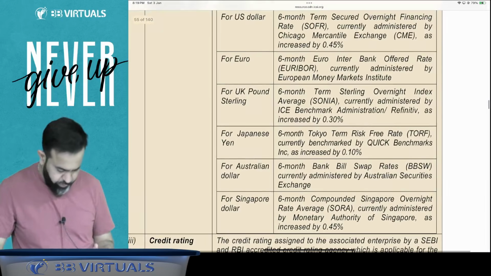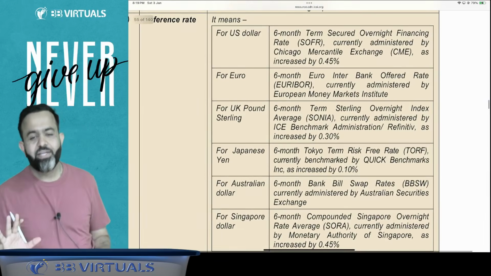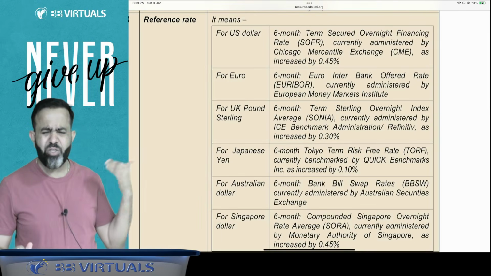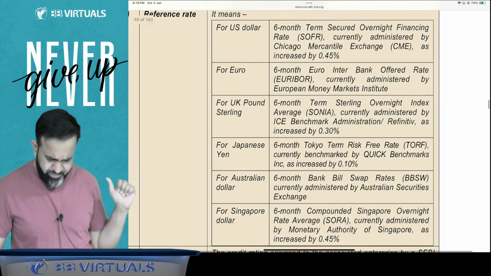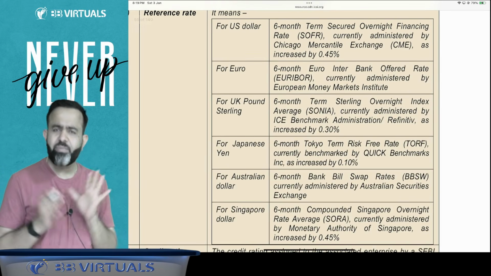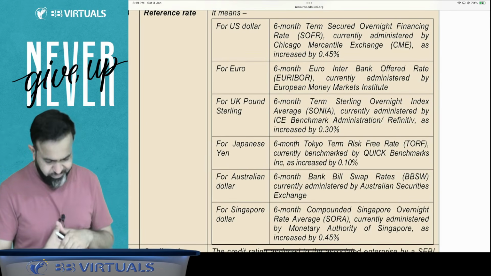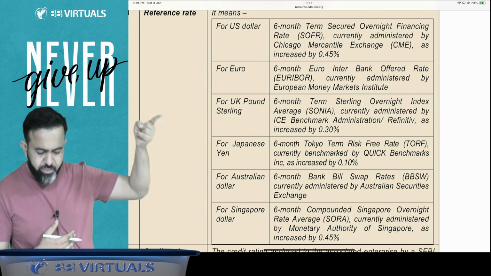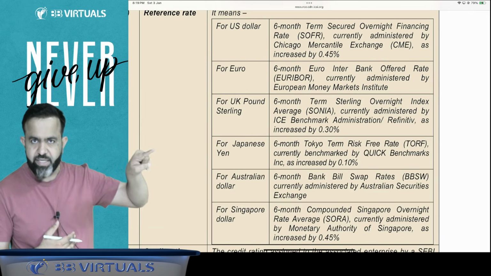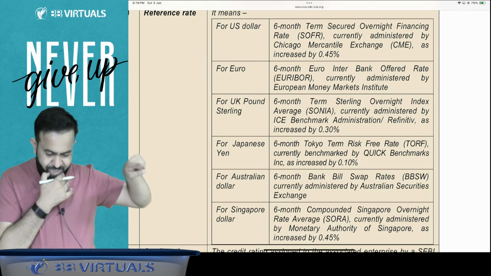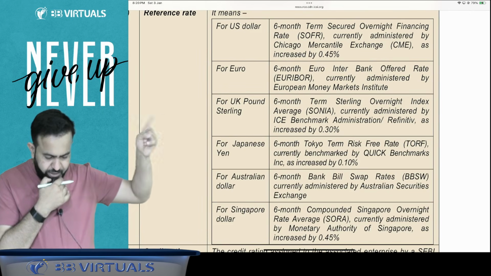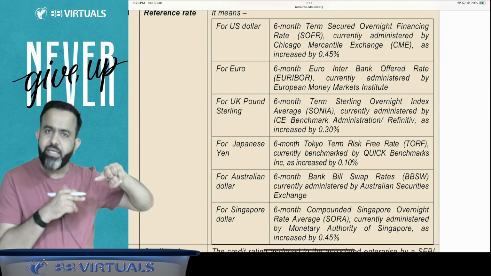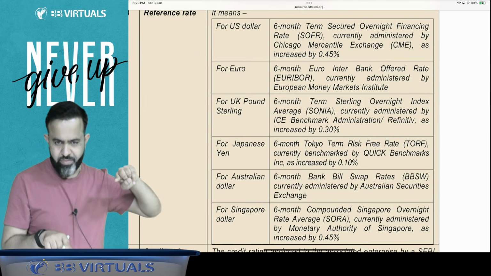Now guys, if it is possible for you to remember, you can remember, but I feel it will not be possible. So what is the meaning of the reference rate of the US dollar? The US dollar reference rate is the 6-month term Secured Overnight Financing Rate, SOFR, currently administered by the Chicago Mercantile Exchange, as increased by 0.45%.